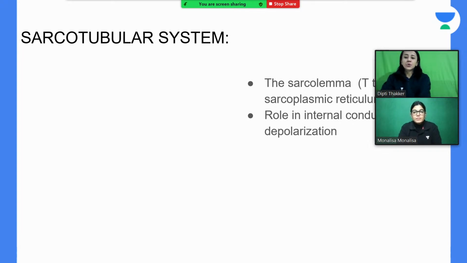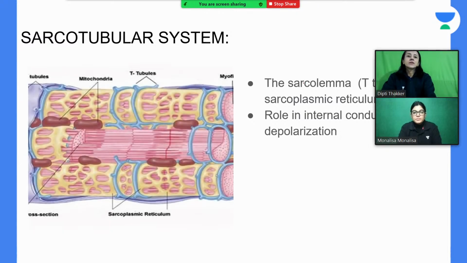Then comes your sarcotubular system. As I told you, that is made up of sarcolemma. Extension of sarcolemma you can see here, in the form of T tubules. The sarcolemma invaginates here in the form of T tubules. Along with that we have this sarcoplasmic reticulum here, this yellow colored one. So these two form your sarcotubular system.